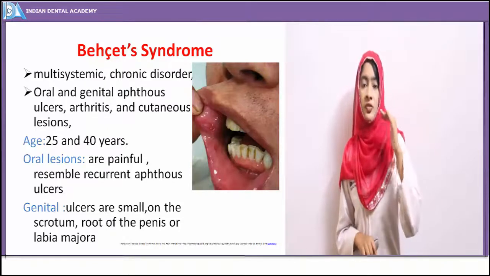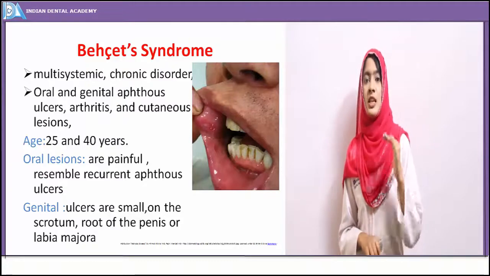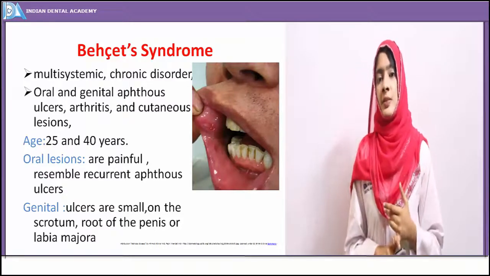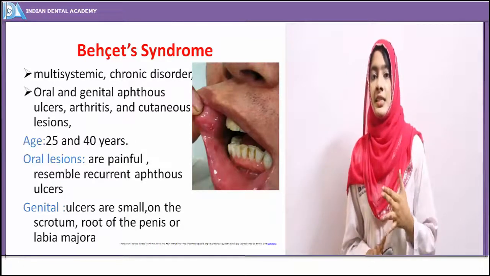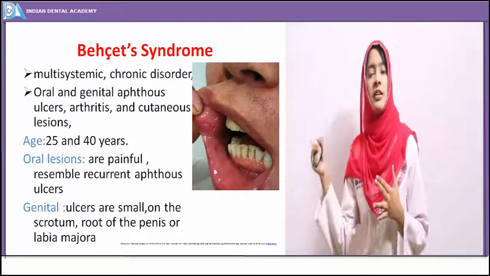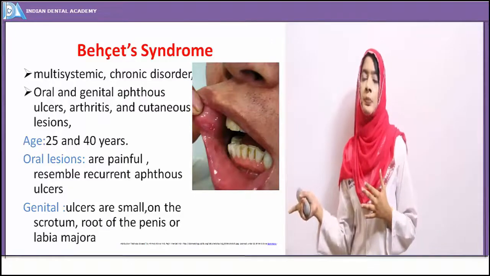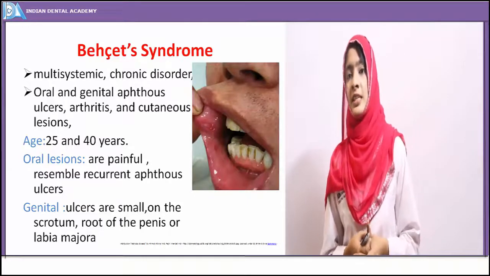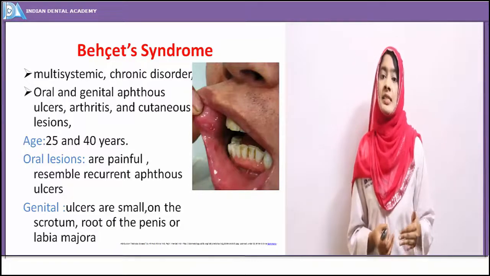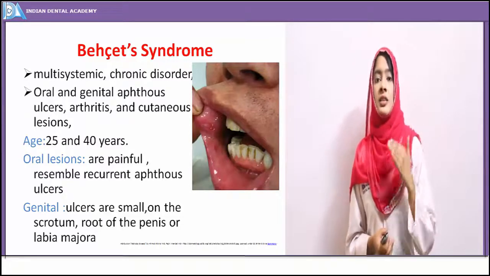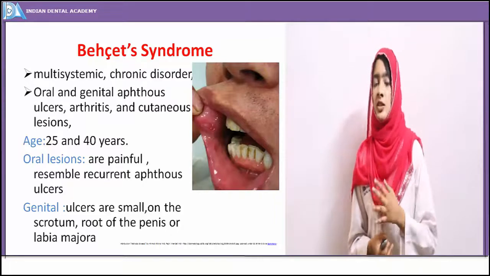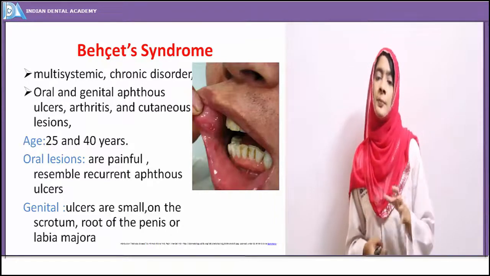Presentation of any two of the symptoms gives the diagnosis of Behcet syndrome. Along with the recurrent aphthous ulcer, oral or genital, you should have any one finding, either the arthritis or the cutaneous lesion. Behcet syndrome is more commonly seen in males, and the age at presentation may be about 25 to 40 years. Both the young and the middle-aged are affected.